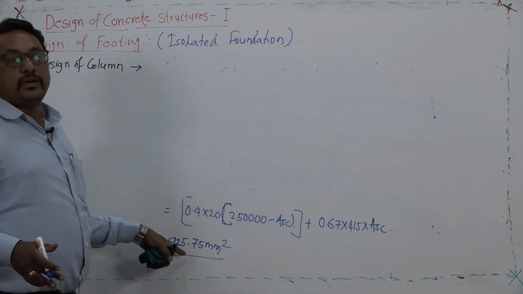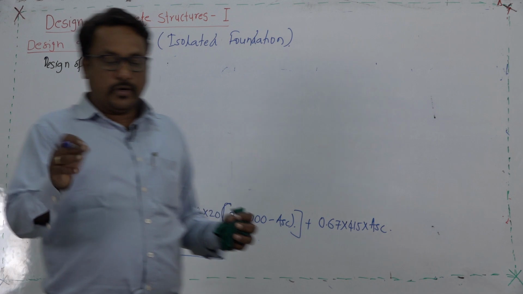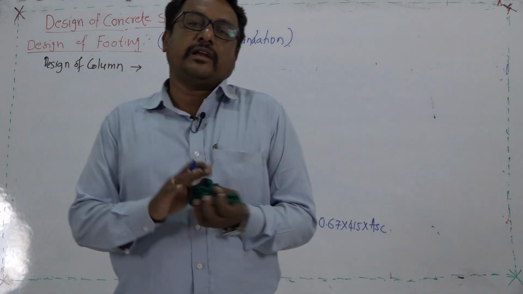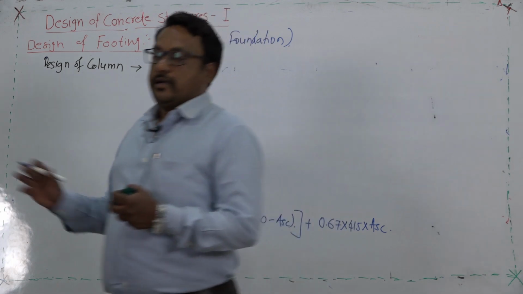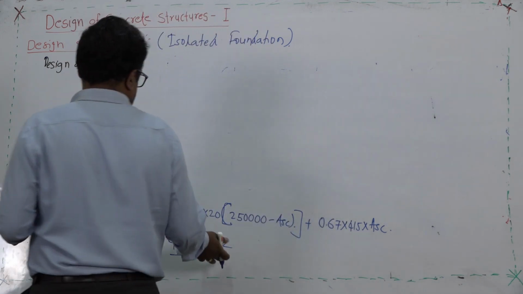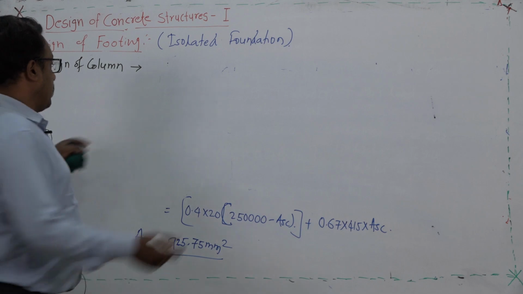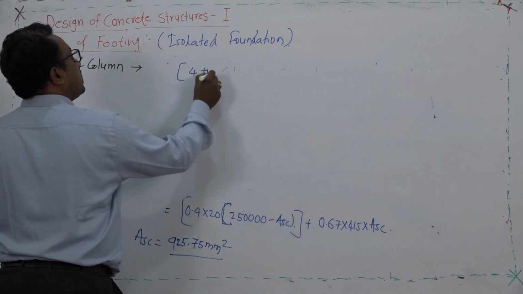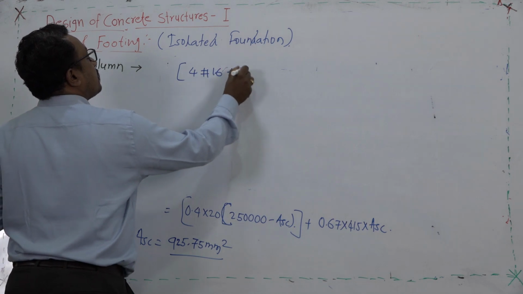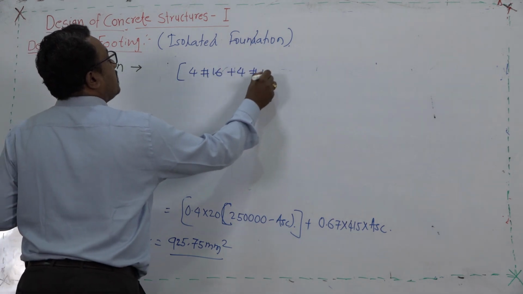For your information, the area of one 12 mm bar is around 113 mm², and for a 16 mm bar it is around 201 mm². So, directly I will conclude here. We will provide 4 bars of 16 mm plus 4 bars of 12 mm as the reinforcement.